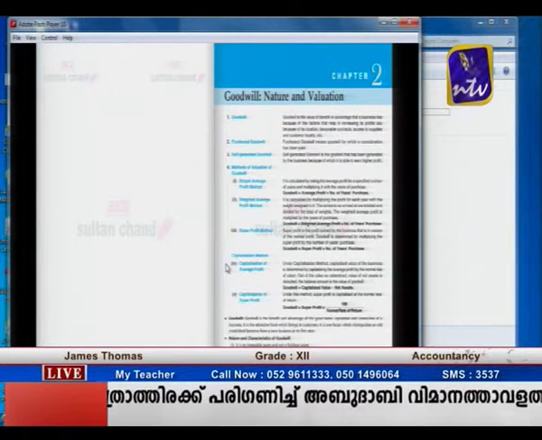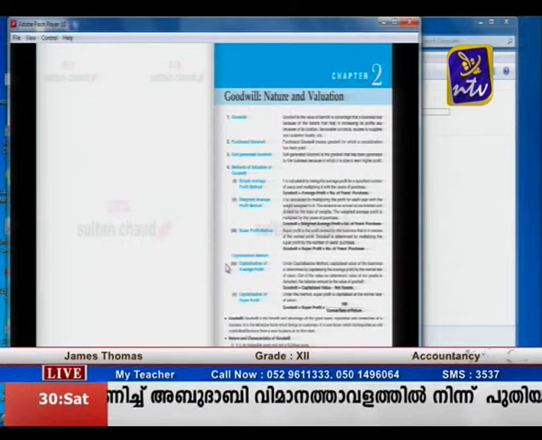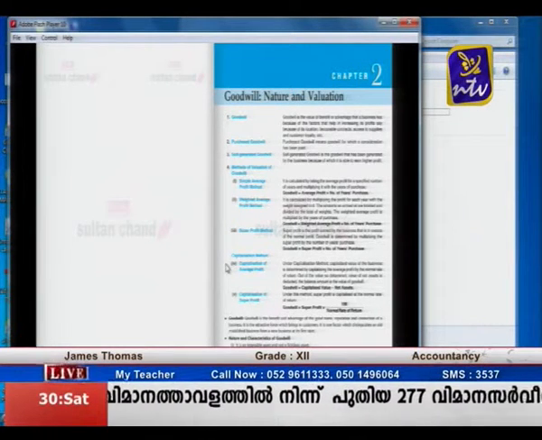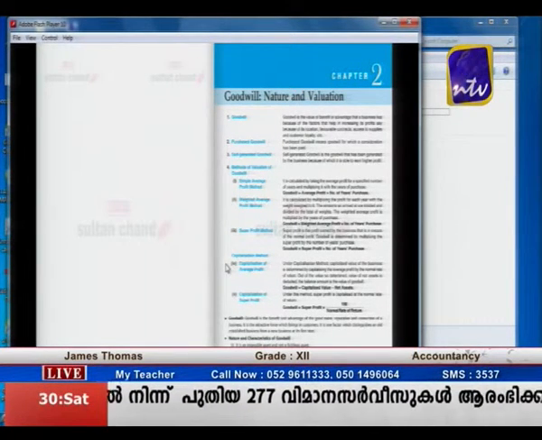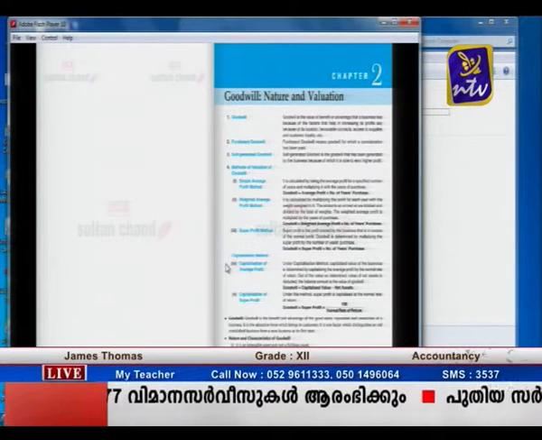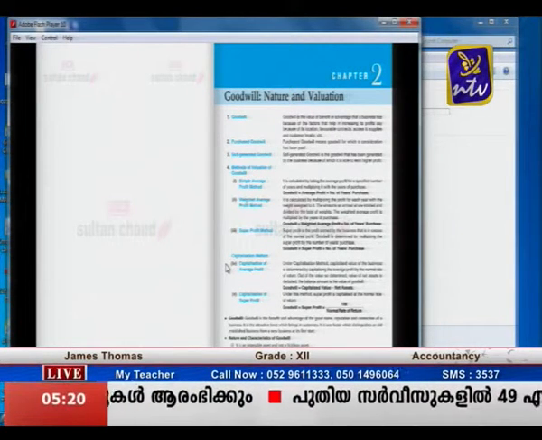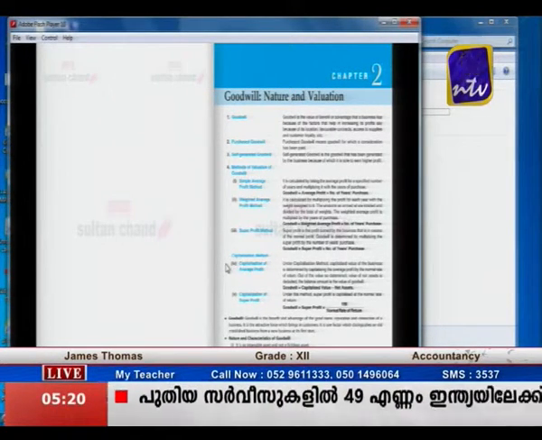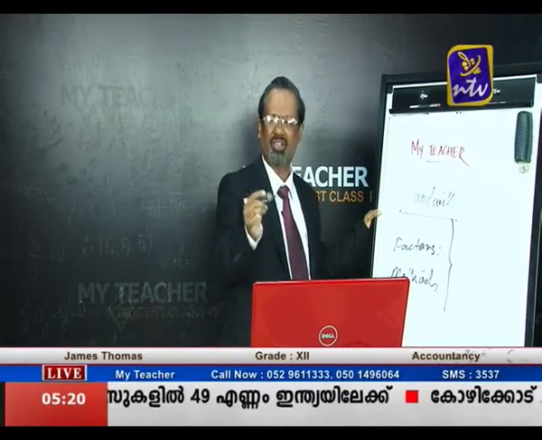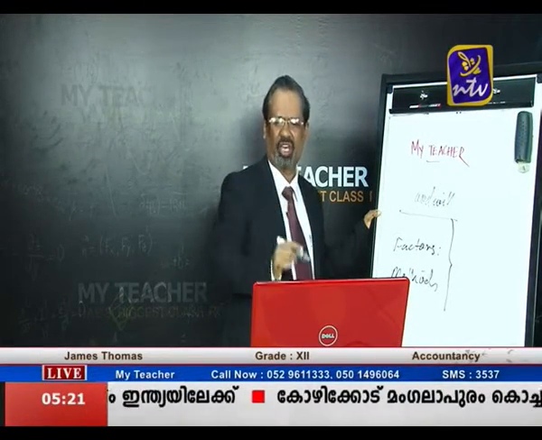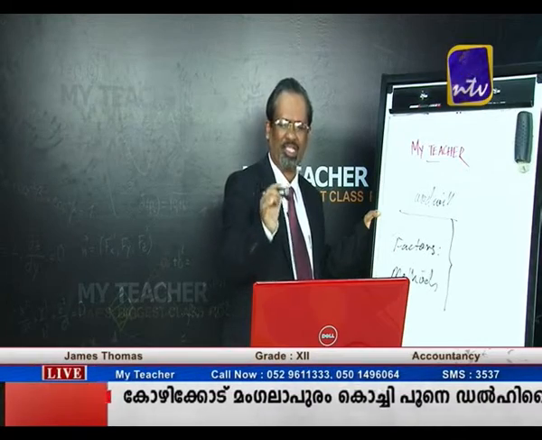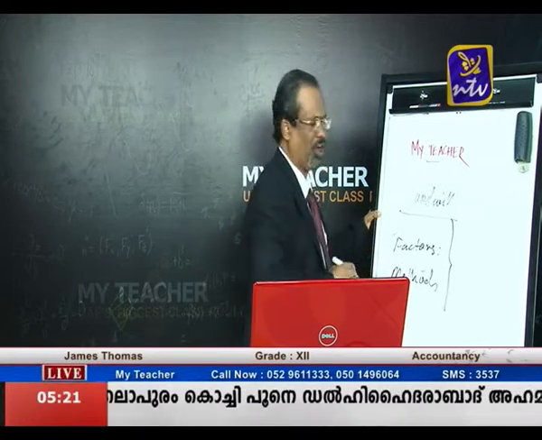And again, simultaneously, when we are discussing this particular point, what are the factors affecting this goodwill? It is a very serious fact. What are the important factors affecting the goodwill? That means the firm's goodwill is increasing as well as decreasing. And what are the factors affecting the increasing and the decreasing of this goodwill?